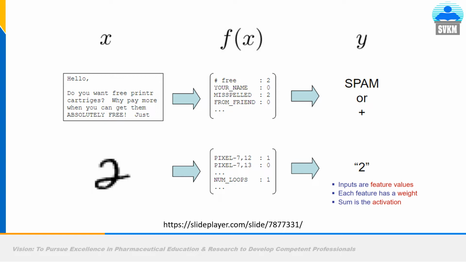So you have 4 features here in the case of spam or genuine email: free, your name, misspelled, and from friend. 4 input features are there. So you have to decide which feature you will give more weightage.